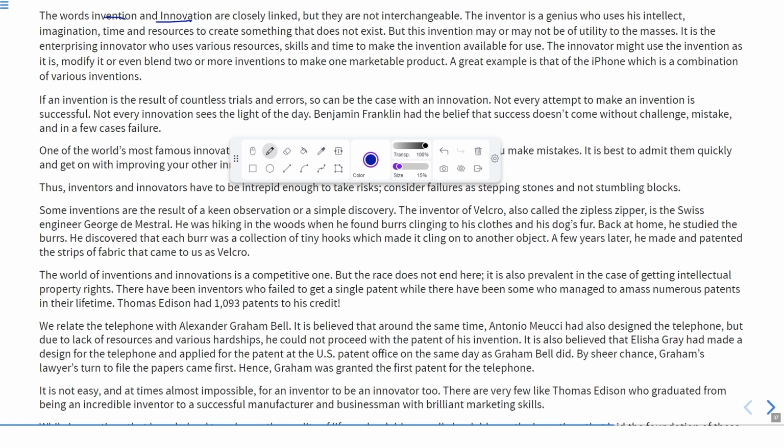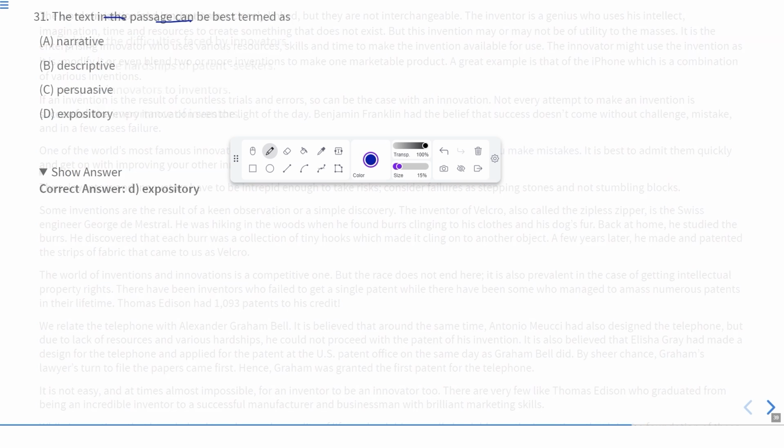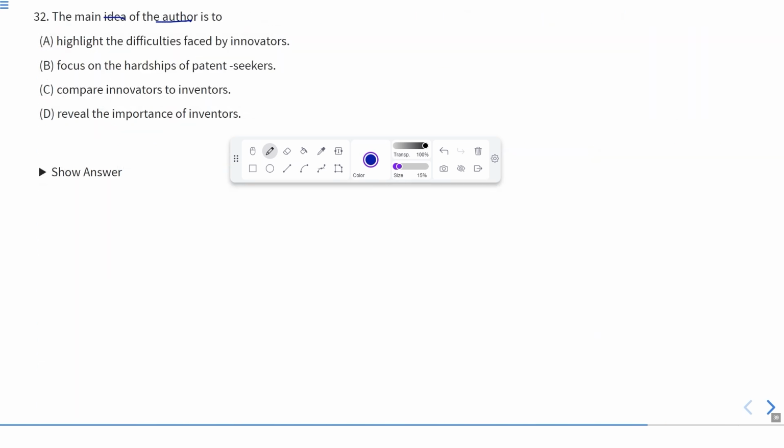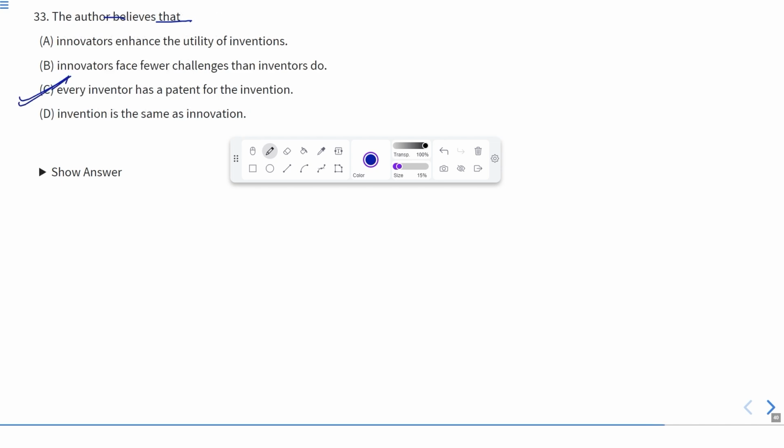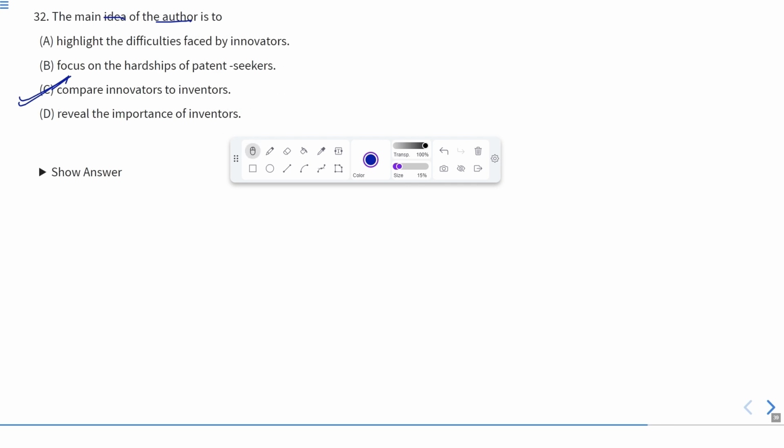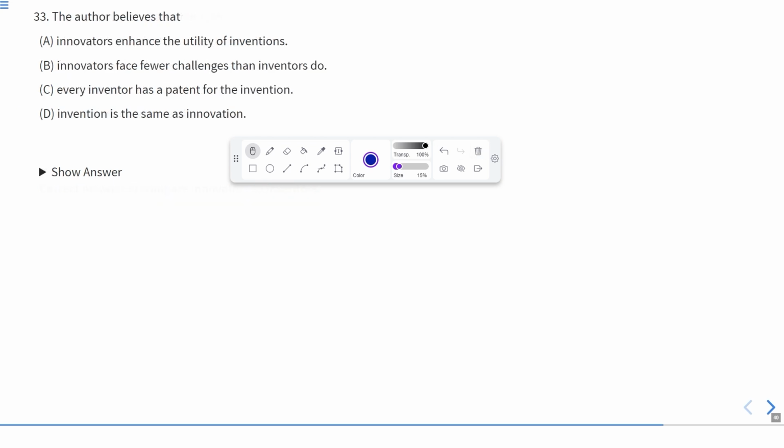So nothing has been elaborated more than the difference between invention and innovation. According to this, the correct answer is C, that is, compare innovators to inventors. Okay, now let us move to the next question.